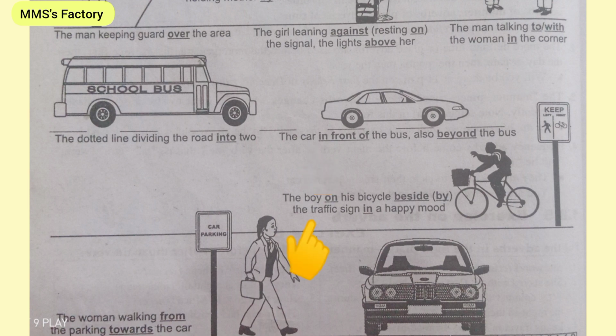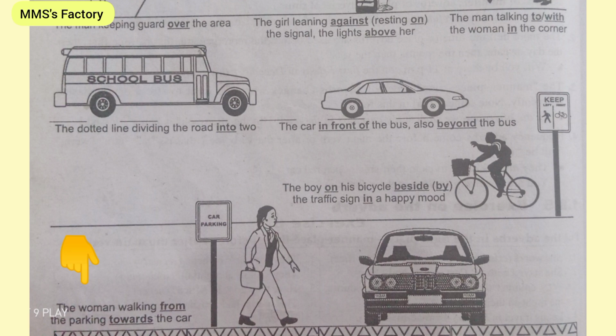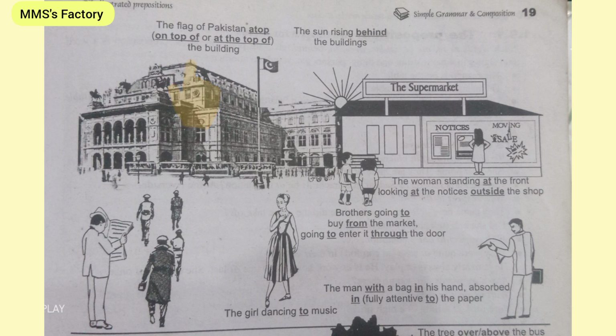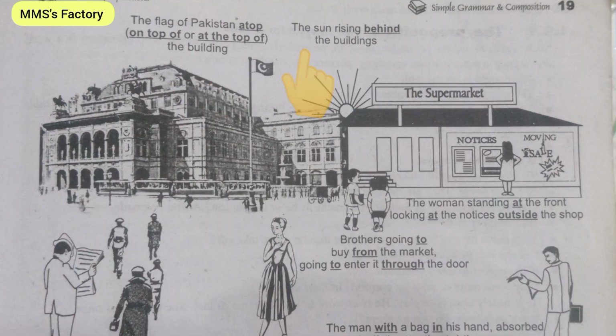The boy on his bicycle beside, by the traffic sign in a happy mood. The woman walking from the parking towards the car. The flag of Pakistan on top of, or at the top of the building. The sun rising behind the buildings.